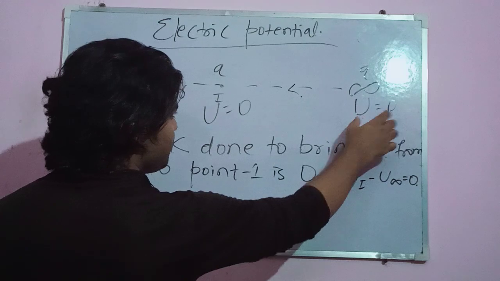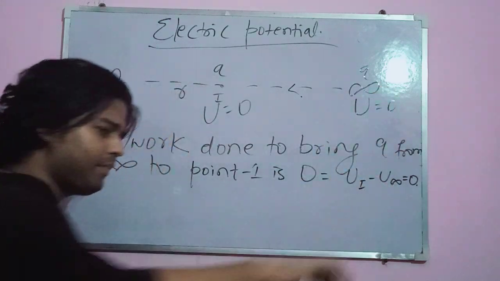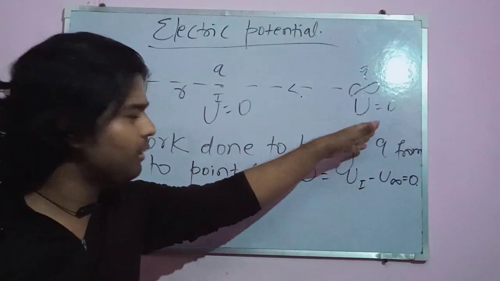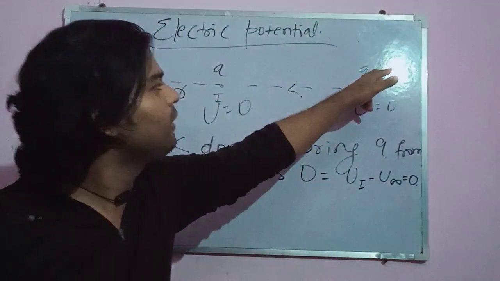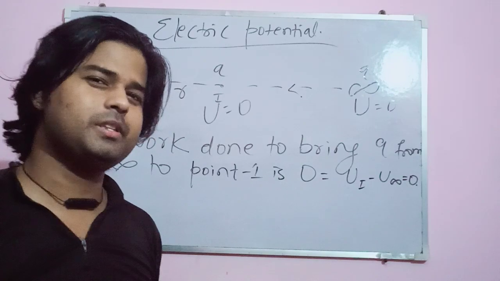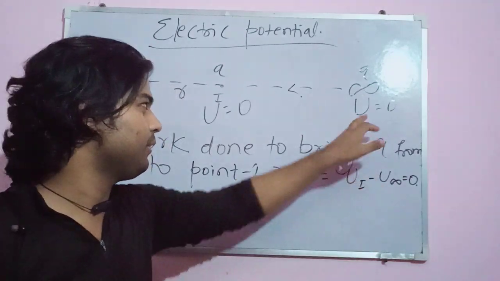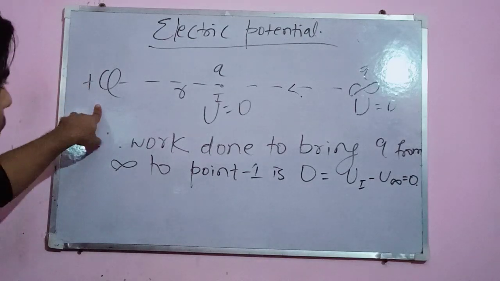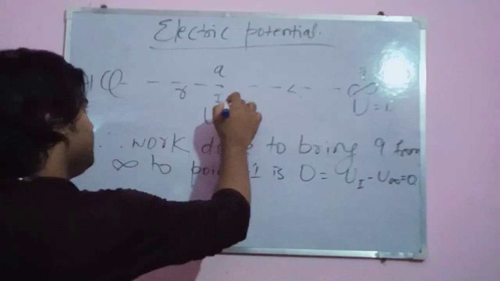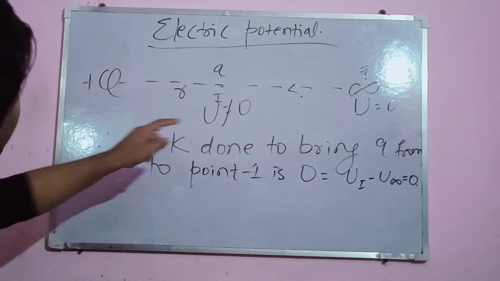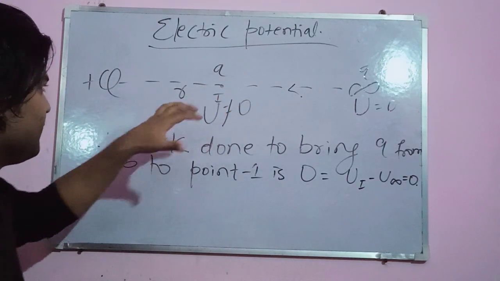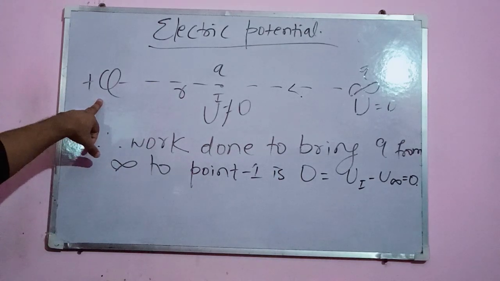We have U equal to 0 at infinity, because at infinity the effect of this positive charge is almost negligible, and so this charge has still no disturbance, no resistance at infinity. So U equals 0 even in this case, but U is not equal to 0 here in this case, because the charge at this location is highly disturbed by the presence of this charge.